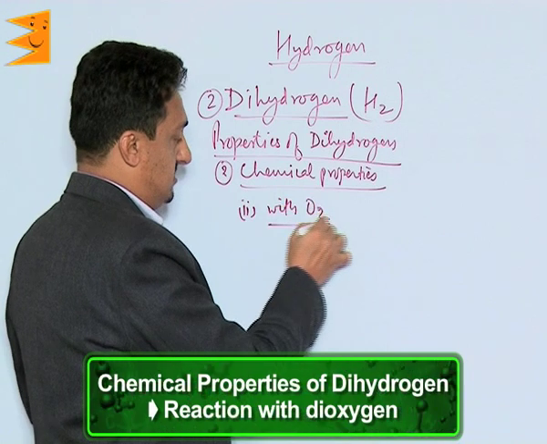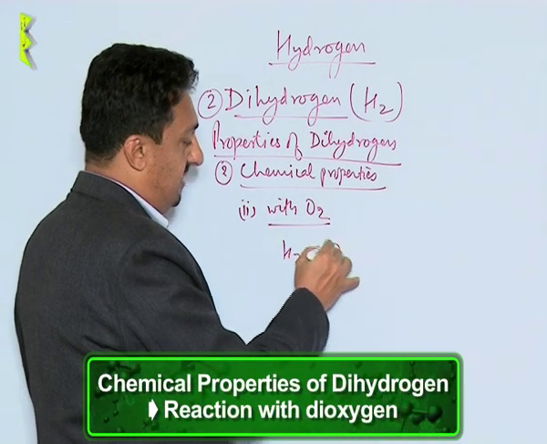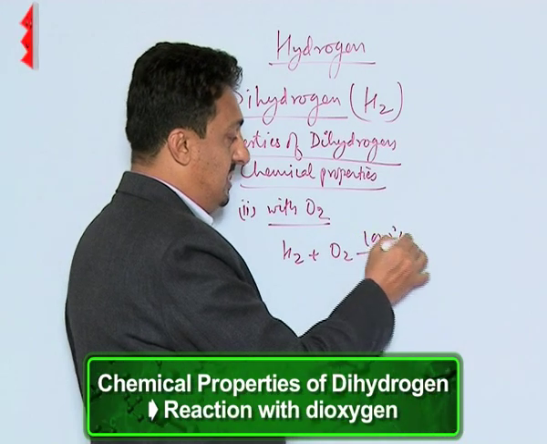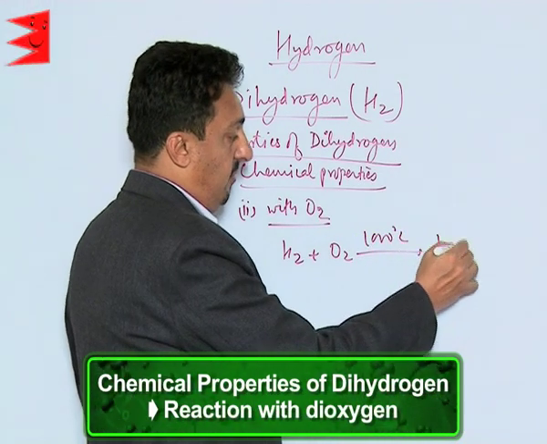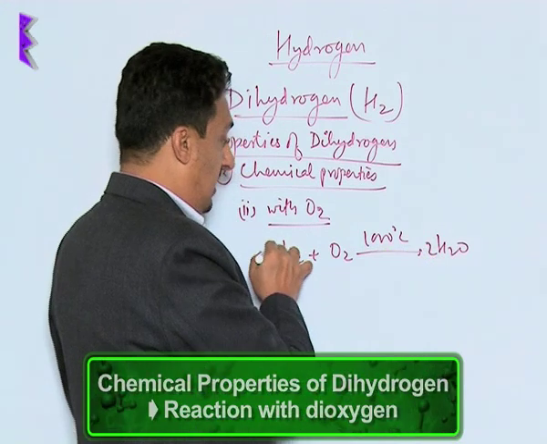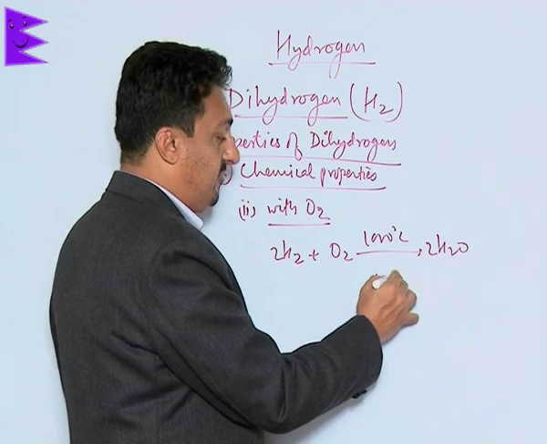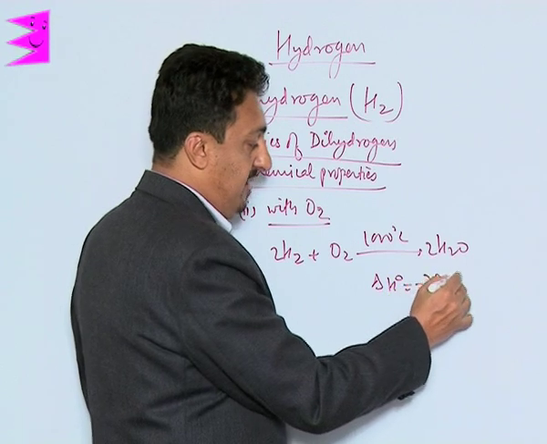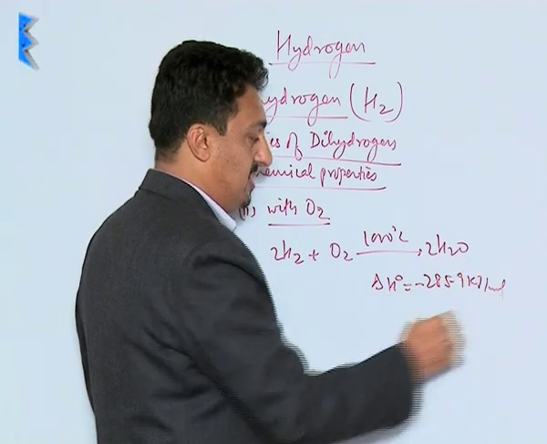With oxygen, hydrogen combines with oxygen at around 1000 degrees Celsius to form water. Now this reaction is highly exothermic, and a lot of energy is being released, about 285.9 kilojoules per mole of energy is being released.